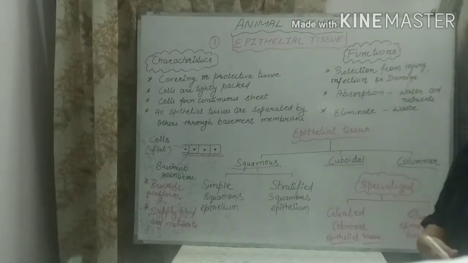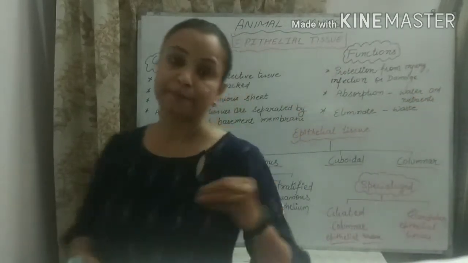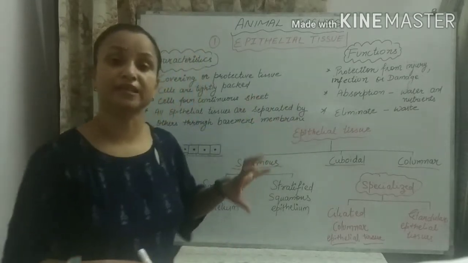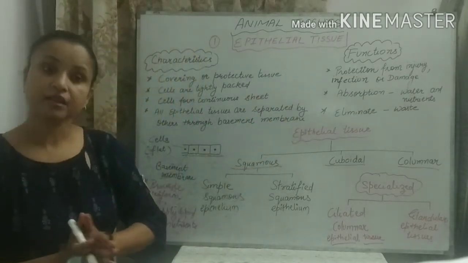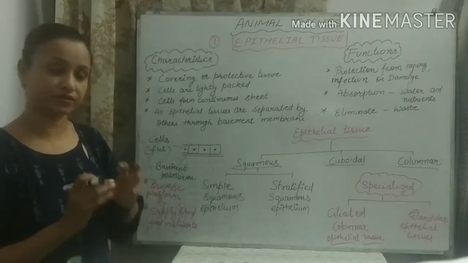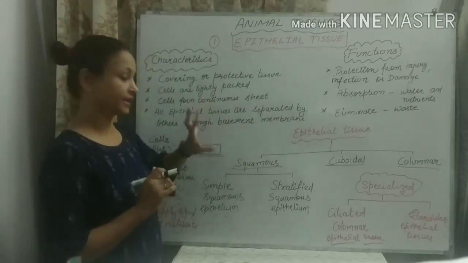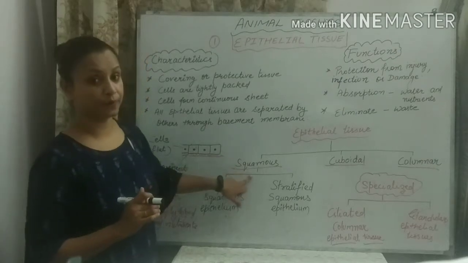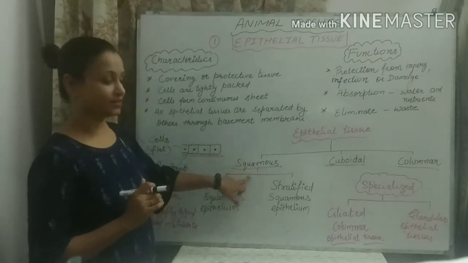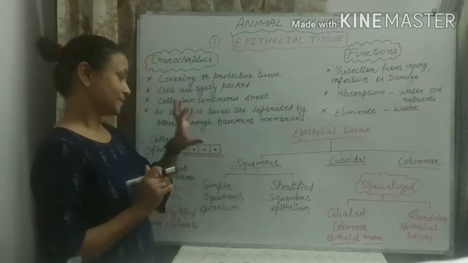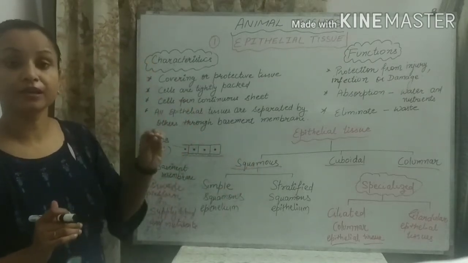Now we come to the classification. Epithelial tissue is generally classified on the basis of the structure of the cells and the function of the cell. It is classified into three general categories. First is squamous. The name is very funny, isn't it, students? But the name has a meaning.